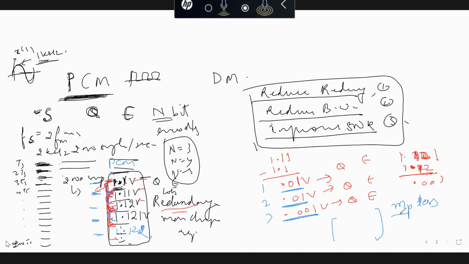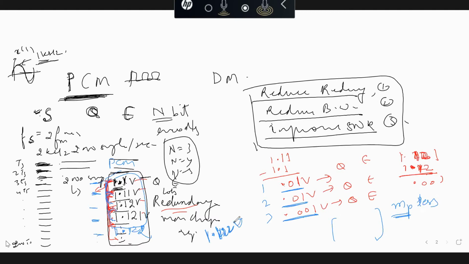We will get a lesser value of MP. Suppose in this set of 5 values, the peak value is 1.22 volt.